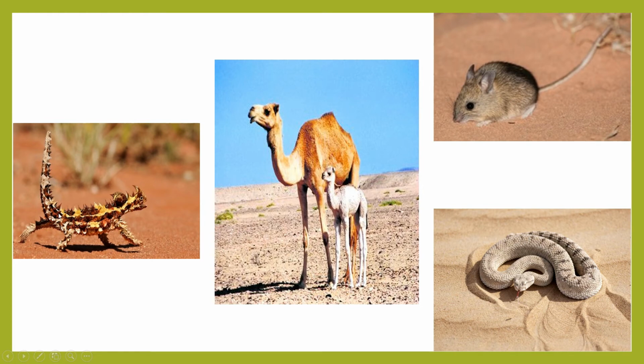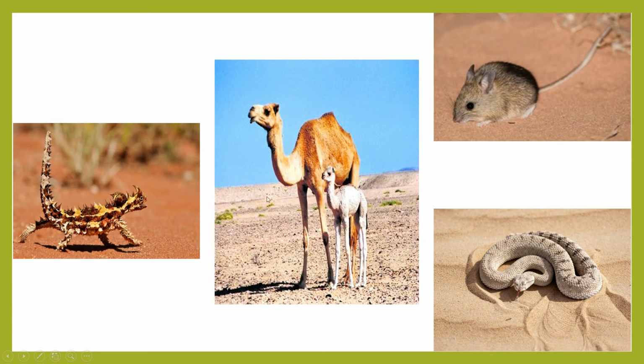See the body of the lizard covered with scales, and it is so rough and spiny. Do you know why it is spiny? Because that helps to save the water from going out of the body.